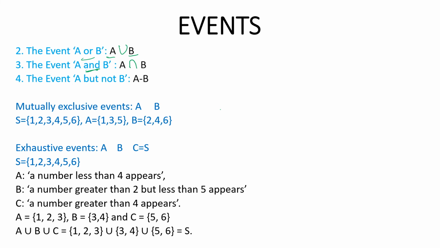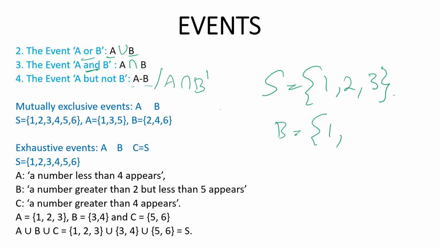Next is the event A but not B. This means elements which are there in A but not in B, represented by A minus B, or else A intersection B dash. B dash is the complementary event, like not A in the previous one, here it is not B. Suppose S is equal to 1, 2, 3, and B is equal to 1 and 2.